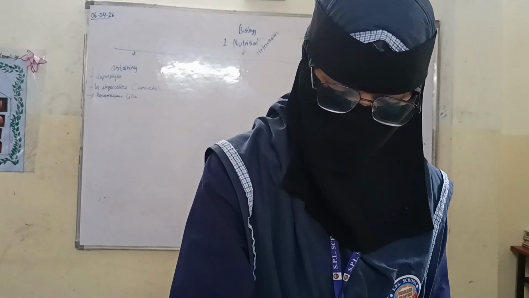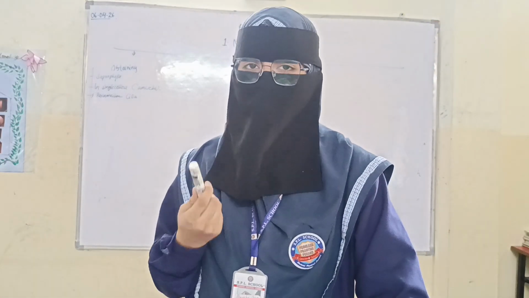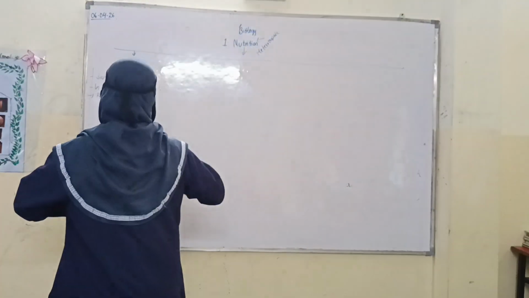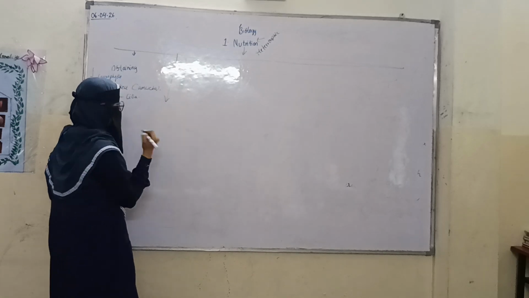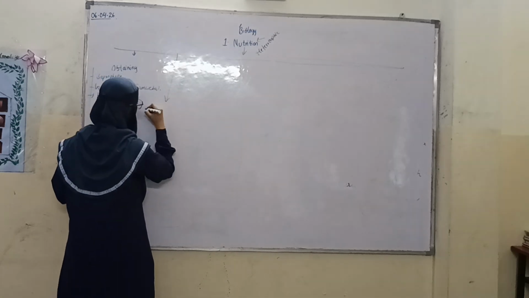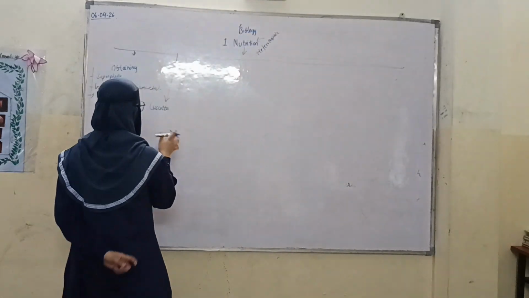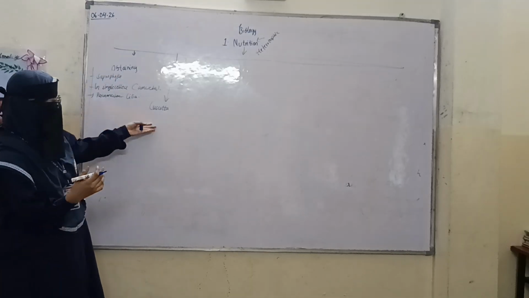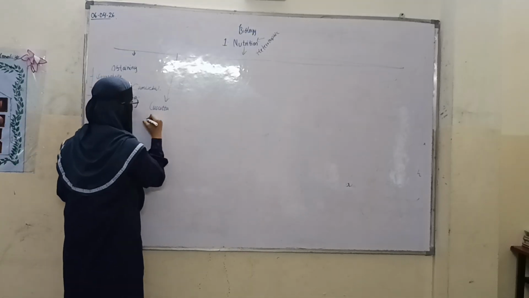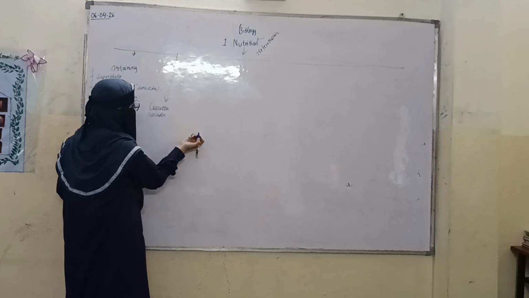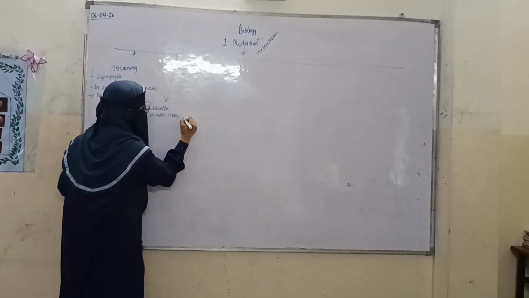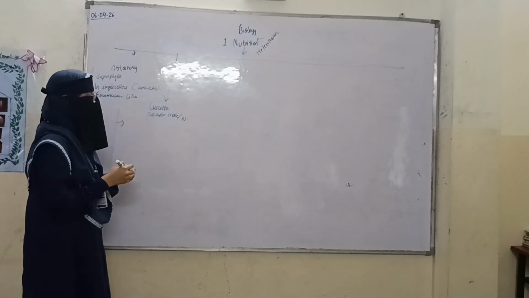Now we are going to learn about an example of an organism, Cuscuta. As I mentioned, we are going to learn about Cuscuta now. It has a parasitic mode of nutrition. You can say parasitic mode or parasitic nutrition.